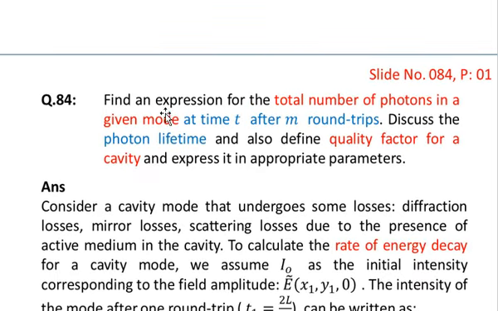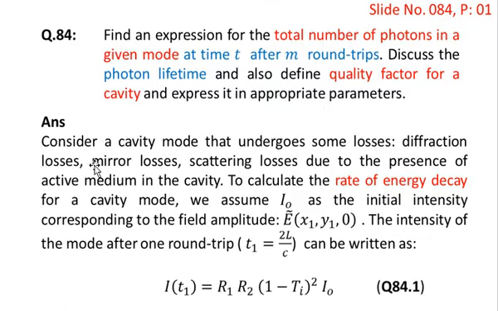Question is, find an expression for the total number of photons in a given mode at time t after m round trips. Discuss the photon lifetime and also define quality factor for a cavity and express it in appropriate parameters.